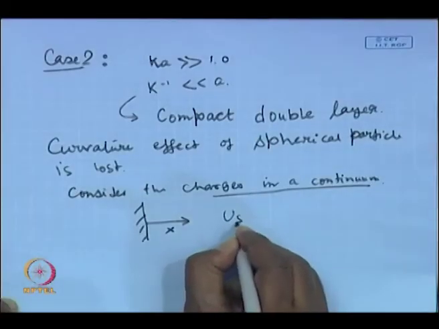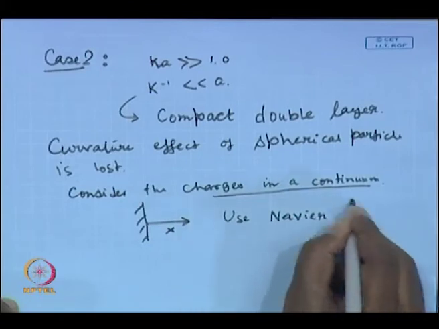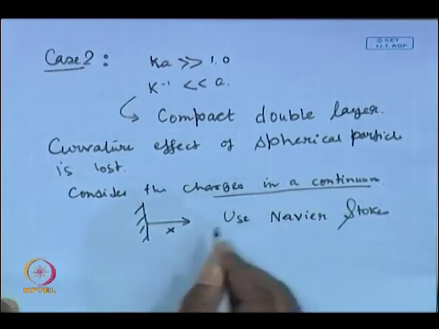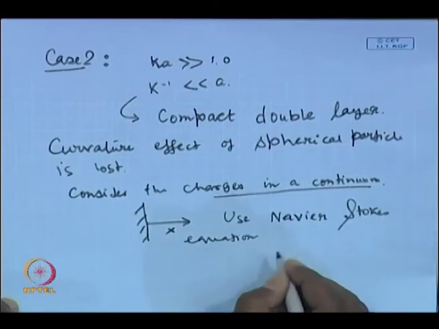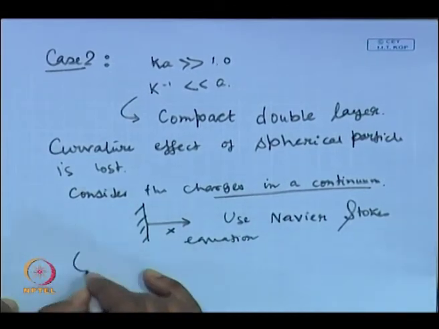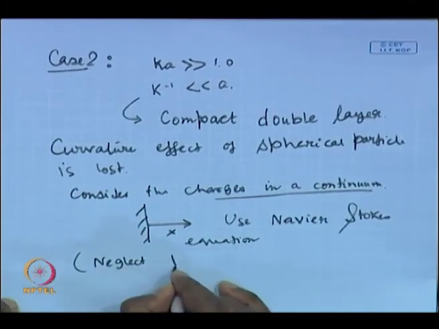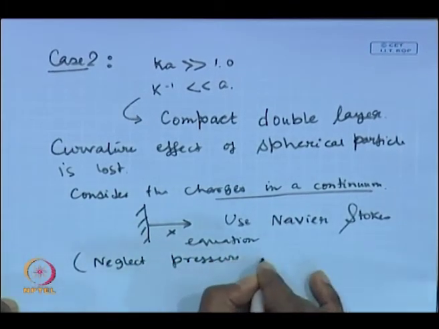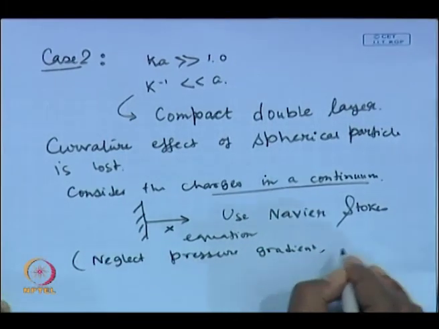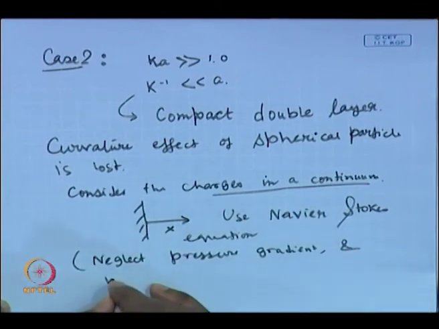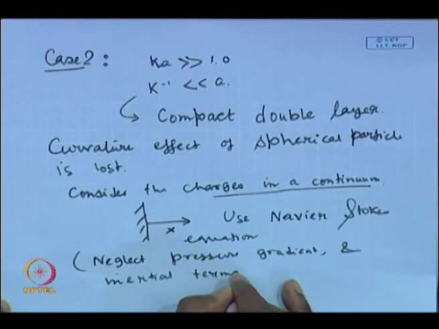So, use the Navier-Stokes equation, and in it we neglect the pressure gradient and the inertial terms completely.